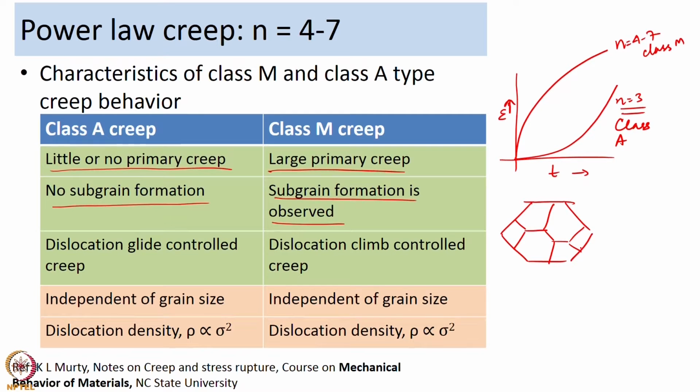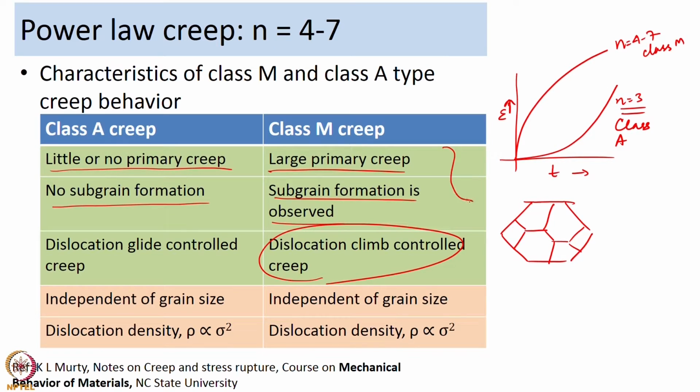So, class A creep we understood is dislocation glide controlled creep, because you have solute atmospheres around the dislocations which prevent easy motion of the dislocation. So, they prevent the dislocation from gliding easily along the slip plane. That is why it is dislocation glide, whereas in class M alloys we are talking about dislocation climb controlled creep. So, the creep deformation happens only if climb is happening properly. So, these are the differences.